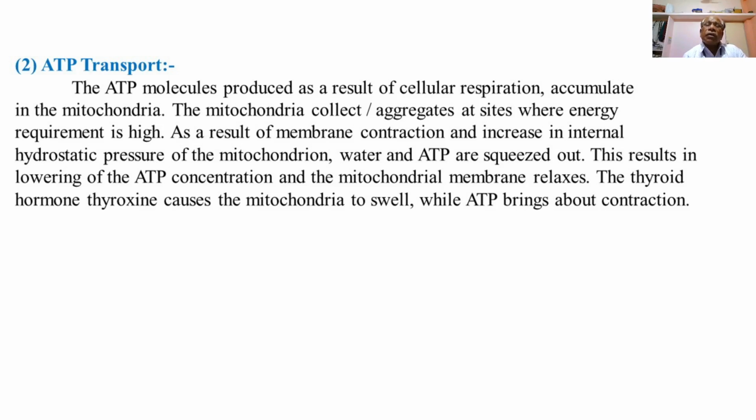Then the last important function of the mitochondria, that is the dysfunction.